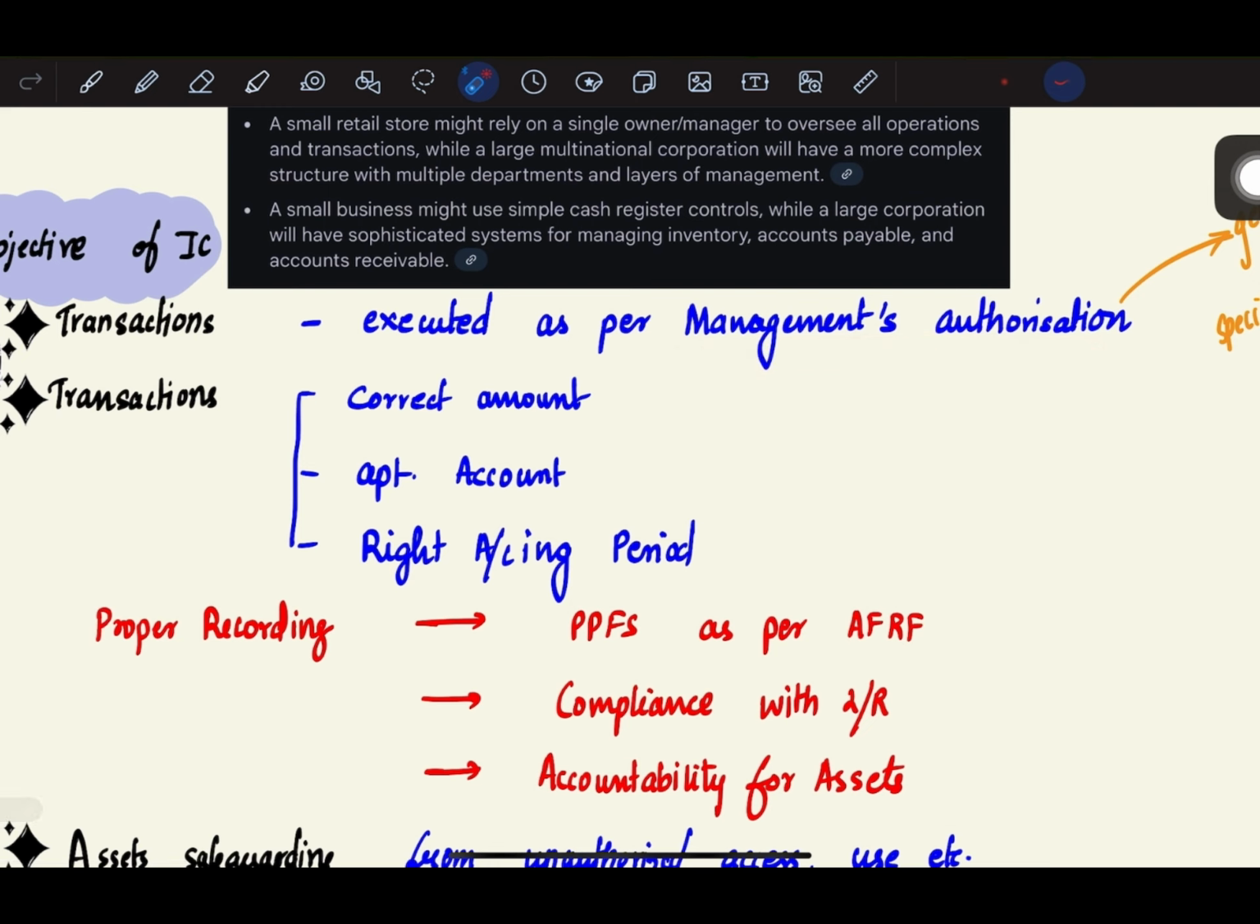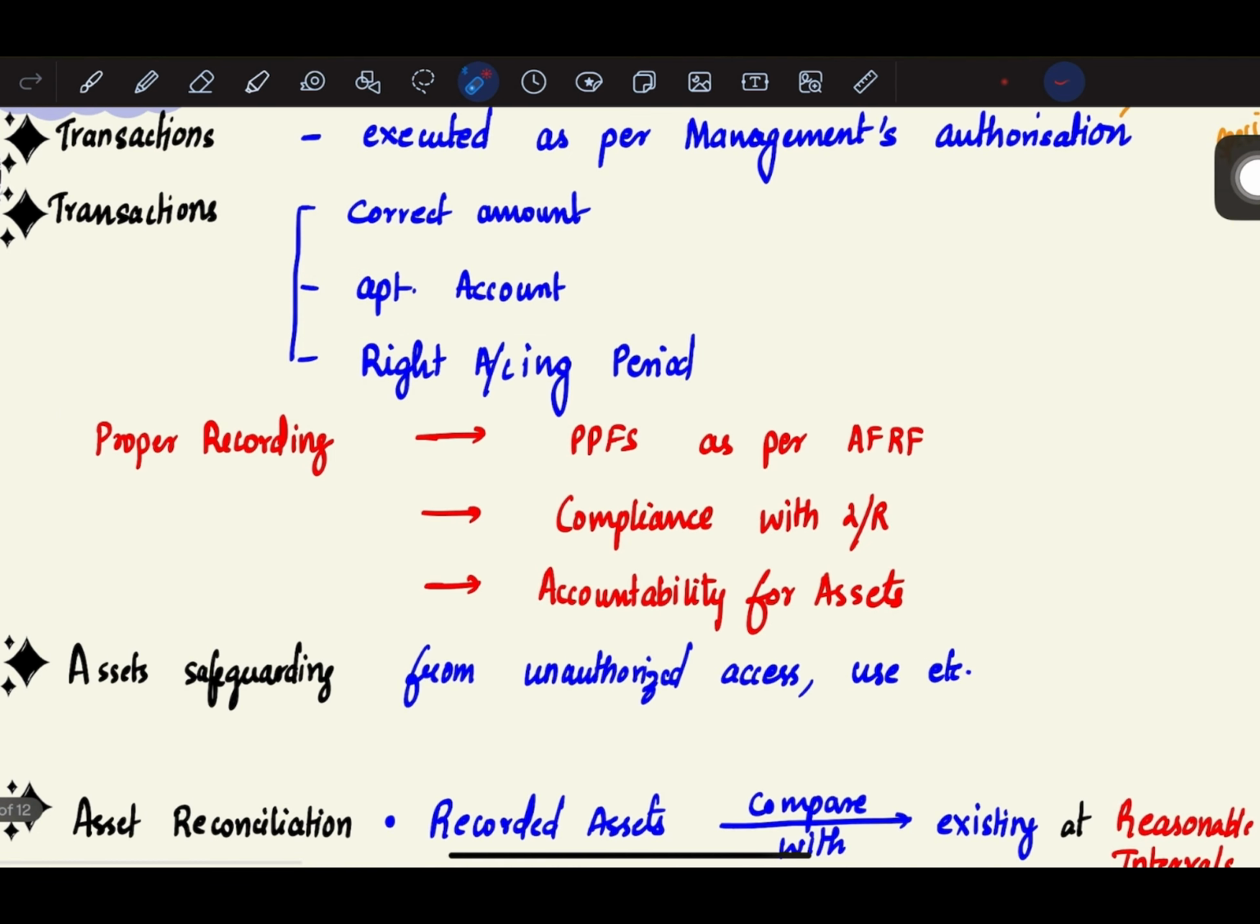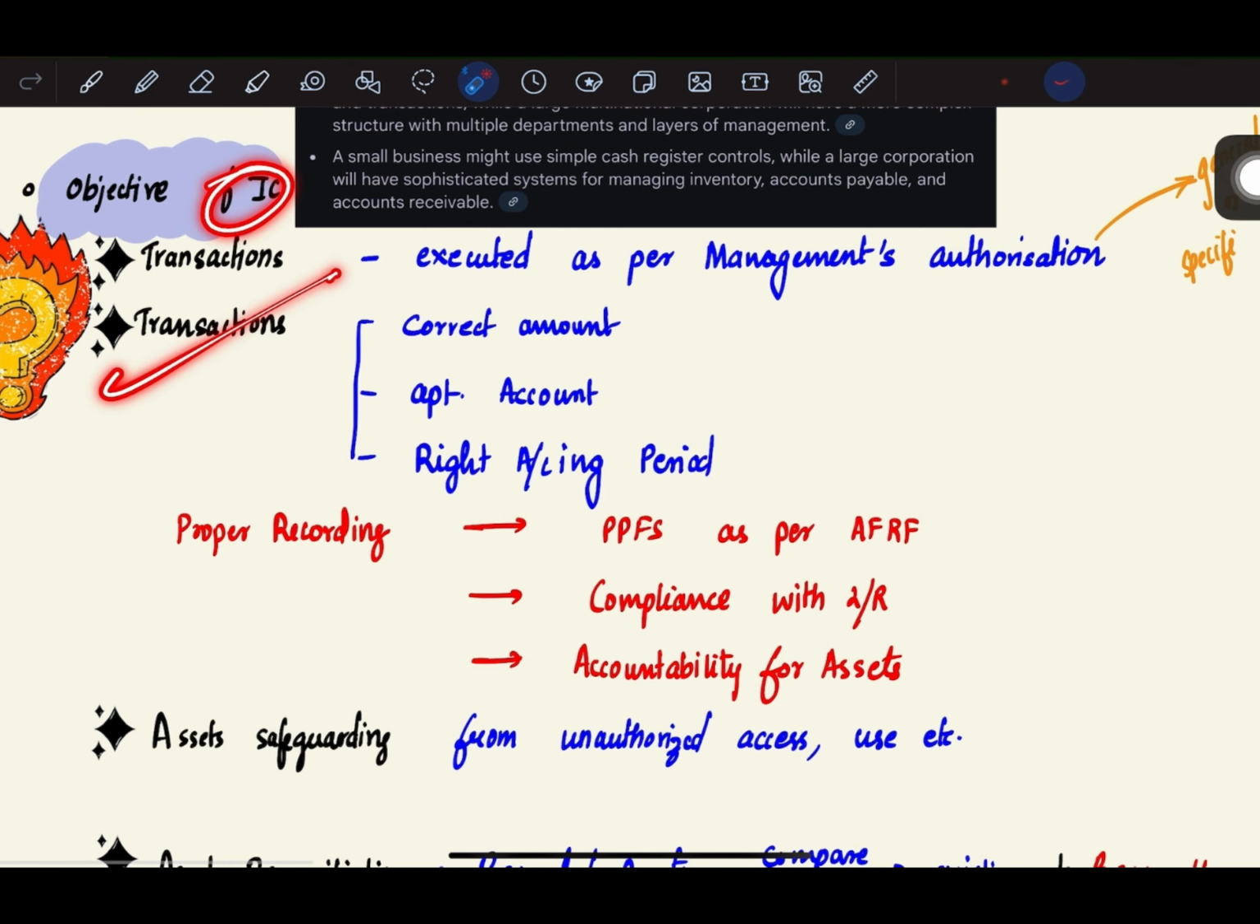Second objective: whether the transactions are of the correct amount, are they recorded in the appropriate account, and do they pertain to the right accounting period. So proper recording, in the correct amount, the appropriate account and the right accounting period, will help in the preparation and presentation of financial statements as per the applicable financial reporting framework. It will help in compliance with law and regulation, and it will help with accountability for assets. So the second objective of internal control is to record the transactions properly.